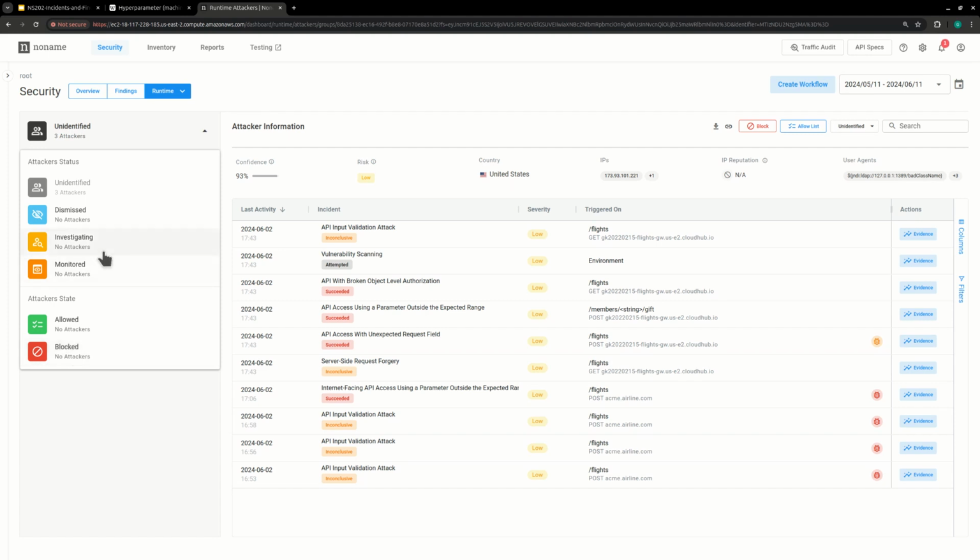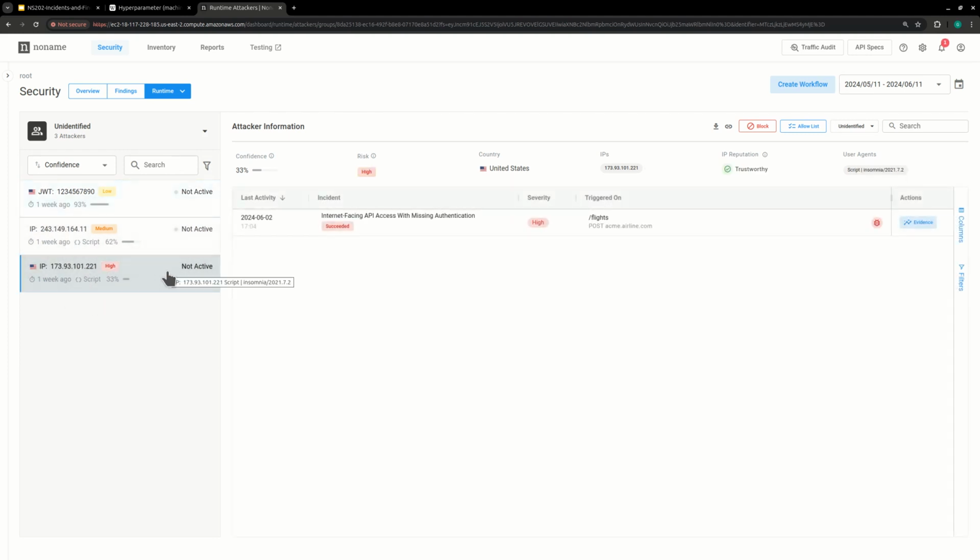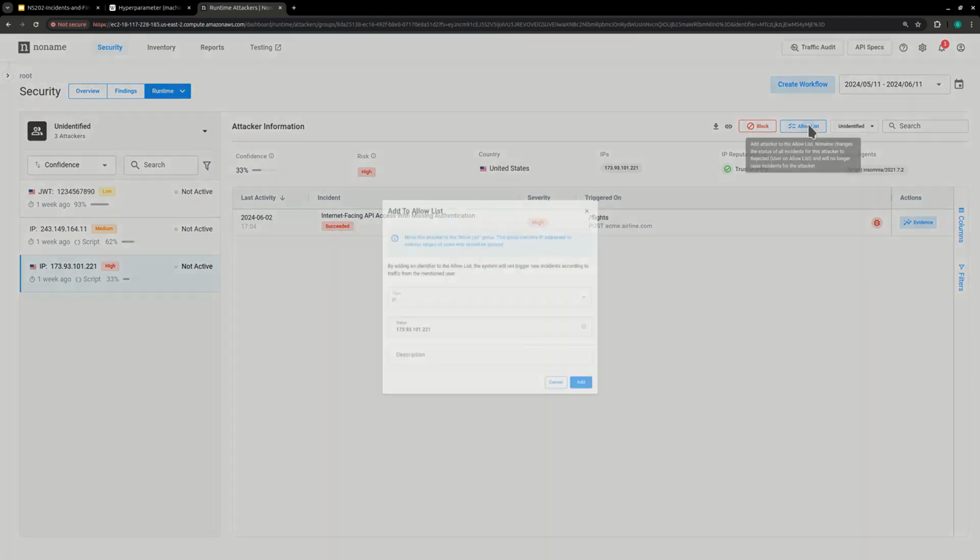The very first thing I'm going to do is I'm going to show you. I'm going to pick one of these. I'm going to pick the one that has high risk score. Not severity, high risk score. The last one when you sort by confidence. And I'm going to go ahead and add it to the allow list because this is because of the penetration testing. Okay. So I'm going to select allow list.